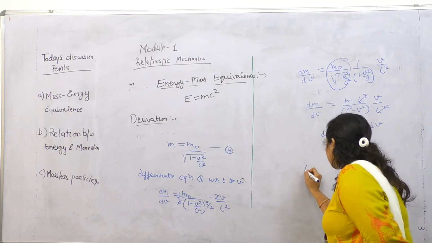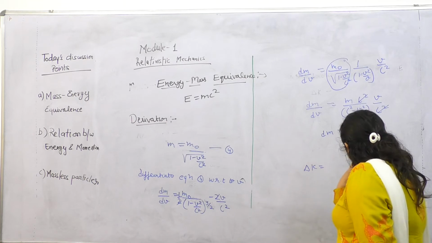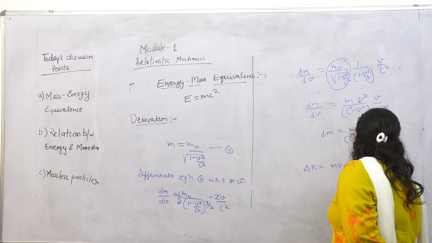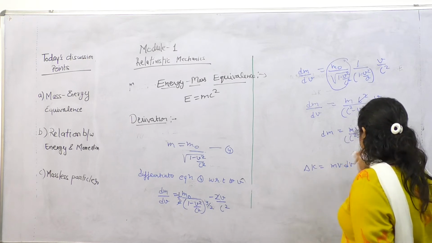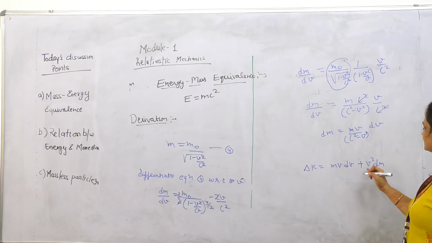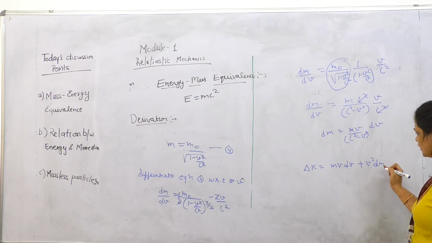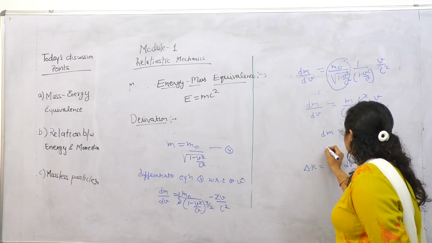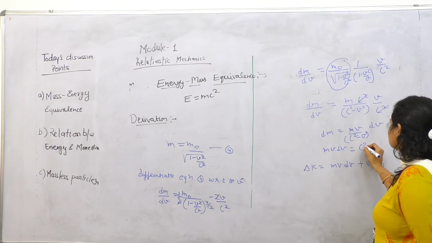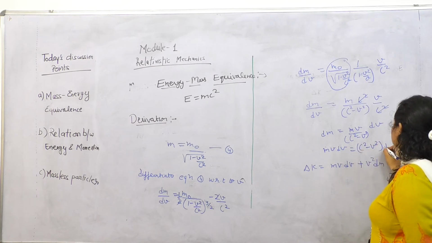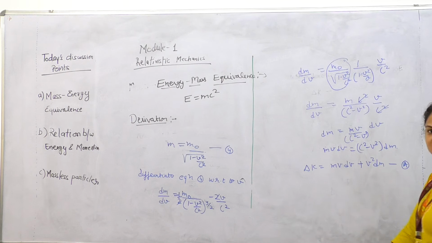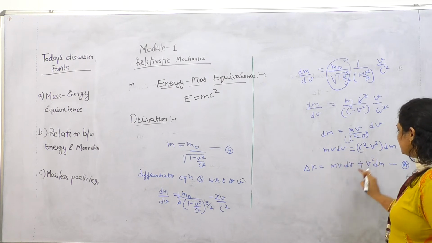The equation for changing kinetic energy is delta k equals mv dv plus v square dm. This is the relation, or third equation: delta k equals mv dv plus v square dm. So what is the value of mv dv? It is c square minus v square into dm. Put this value in this equation. Put the value of mv dv in this equation.